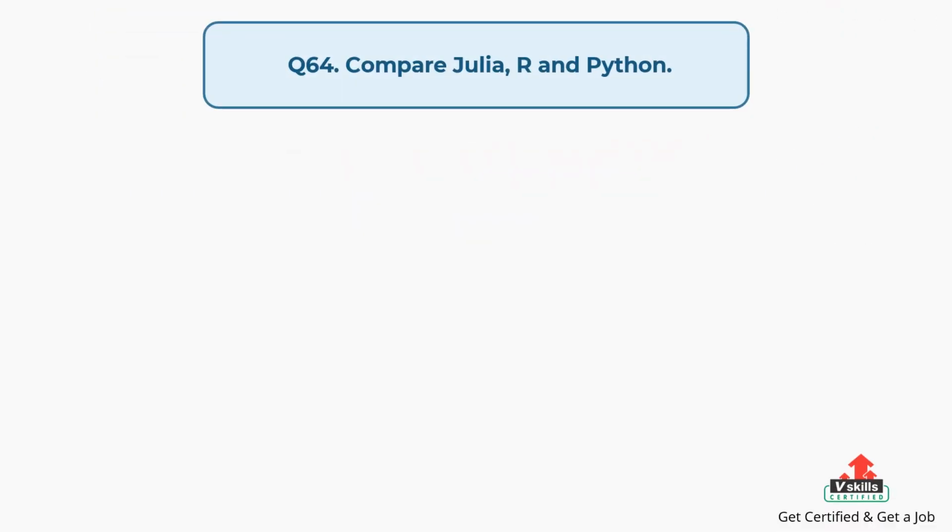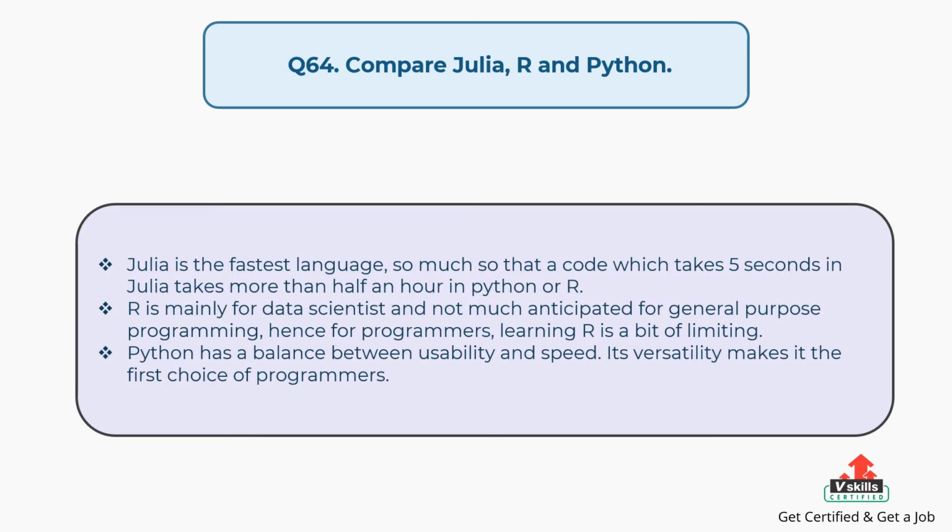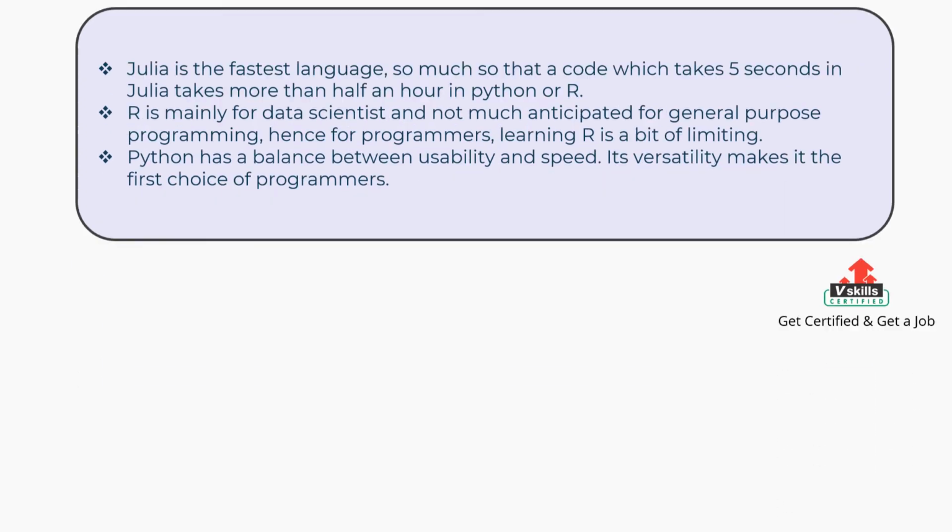Question number 64, compare Julia, R and Python. The answer is, Julia is the fastest language, so much so that code which takes 5 seconds in Julia takes more than half an hour in Python or R. R is mainly for data scientists and not much anticipated for general-purpose programming, hence for programmers, learning R is a bit limiting. Python has a balance between usability and speed. Its versatility makes it the first choice of programmers.